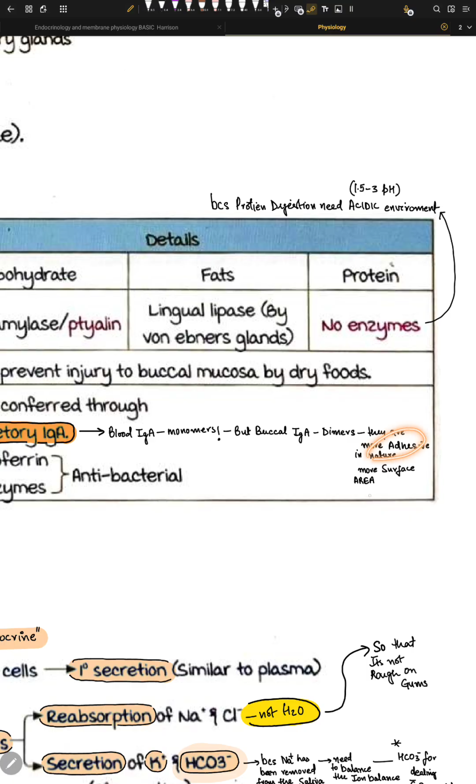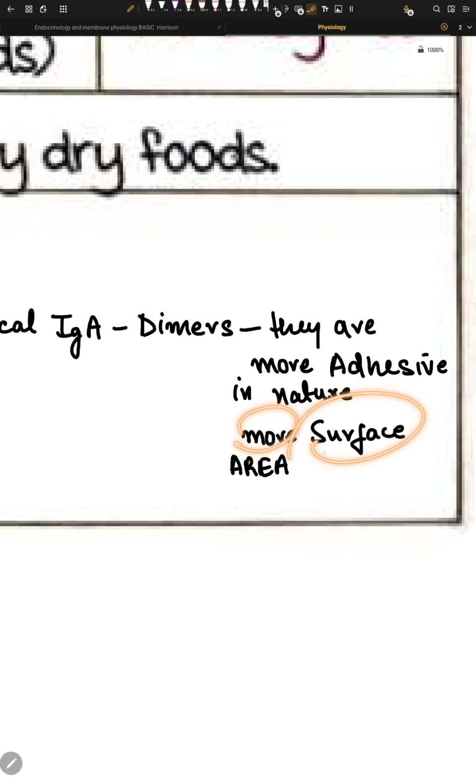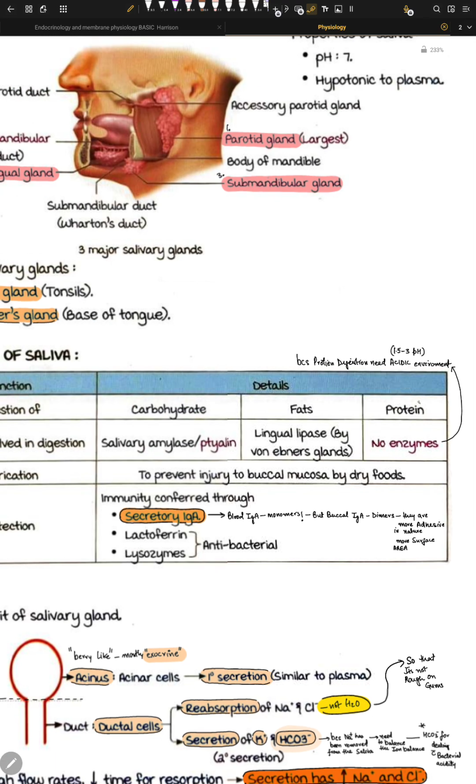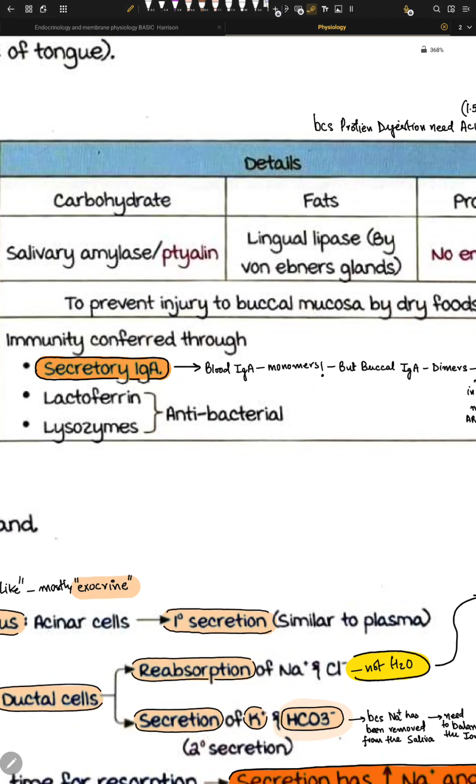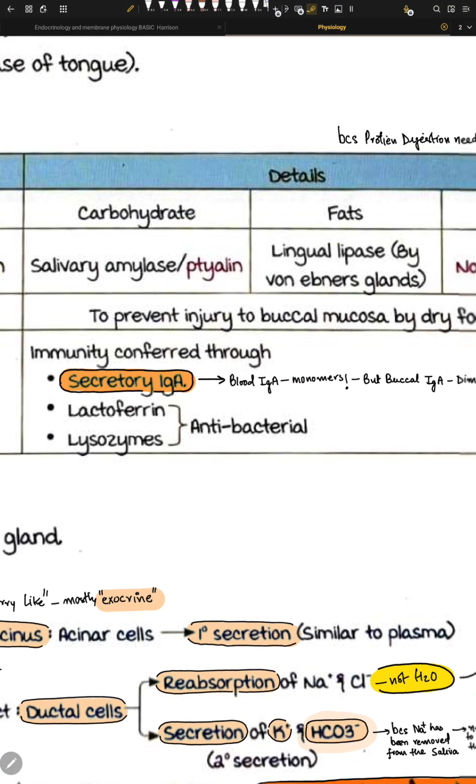They are more adhesive in nature, and they have more surface area for antigen presentation. So that's why secretory immunoglobulin A can be a little bit superior to serum immunoglobulins, because they are dimers.